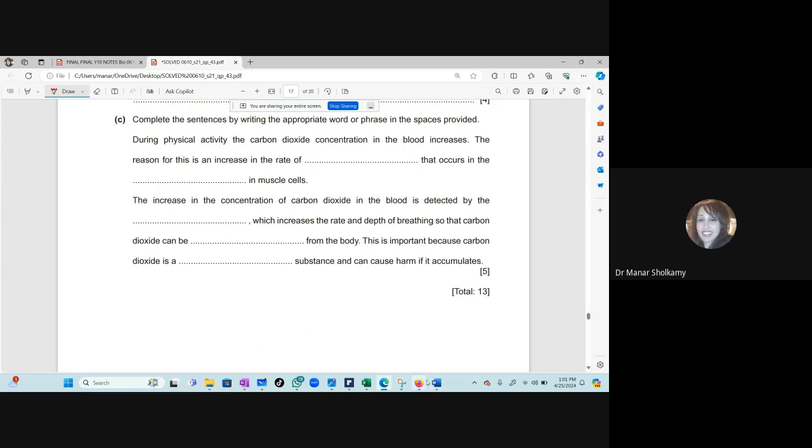Where did you go? You're there, and I did not lose connection. So, what increases CO2 in the blood, Yusuf? Respiration. Yes, give me an answer. I don't know why you're too lazy to speak up.